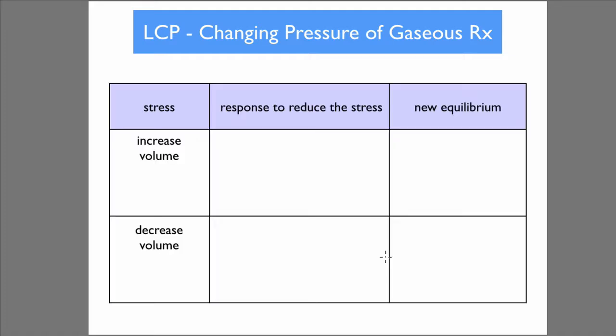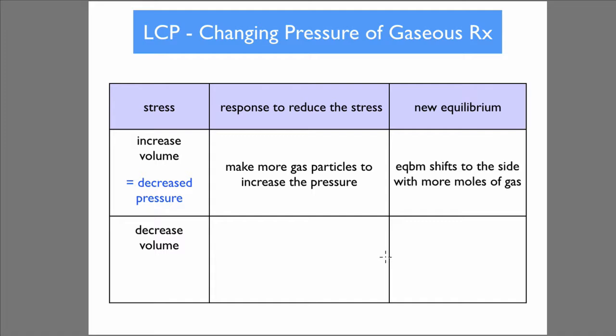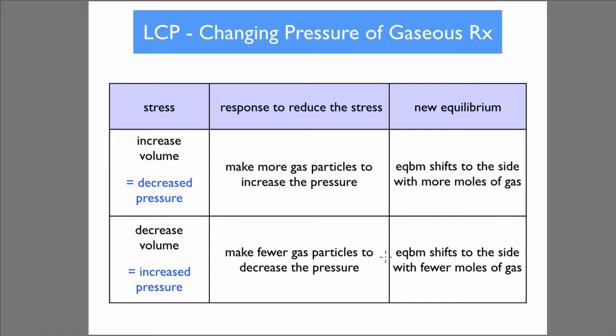So if the stress is to increase volume or decrease pressure, the response would be to make more gas particles to increase the pressure. The equilibrium would shift to the side with the more moles of gas. If the stress is to decrease volume or increase pressure, you'd make fewer gas particles to decrease the pressure. And the equilibrium would shift to the side with fewer moles of gas.